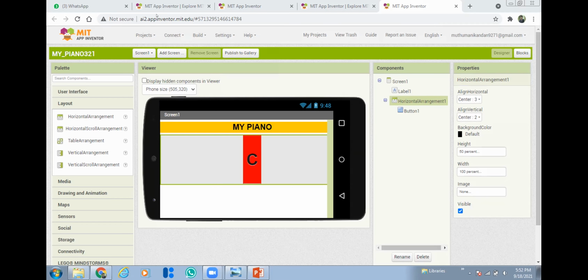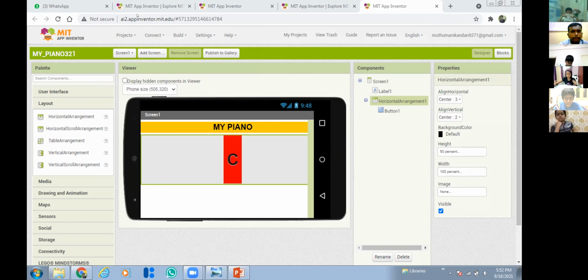Now listen everyone. I think someone asked a question: how to move the button to the left? If you are adding buttons, it will automatically come to the left. Or if you want to move this button directly to the left, just align horizontal and make it left. See, it comes to the left. But I'm going to add many buttons here, so I'm making it center, so that all the 8 buttons I'm going to add will come in the center. Now that the first button is added, I'm going to add the next button.